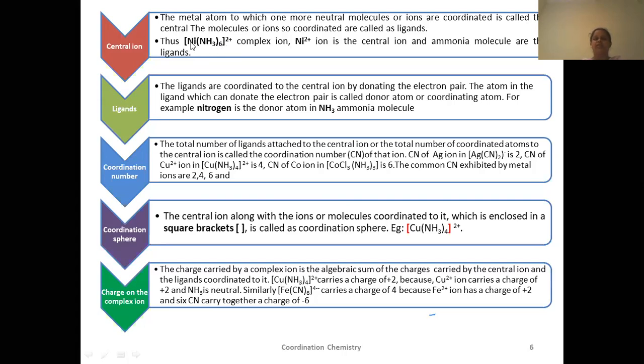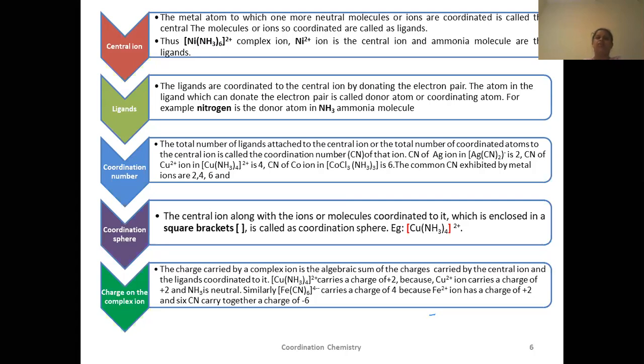The first thing that is written here is the central ion. What is the central ion here? Nickel. And the rest of the following things will be ligands. Okay, what is the next thing here? Is this a metal atom? No, this is ammonia. Therefore this is a ligand here. Here there is only one type of ligand. What is that type? Ammonia. And we all know in ammonia we have one lone pair of electrons. This lone pair of electrons, present on the nitrogen atom, will be donated to the empty d orbitals of nickel to form a coordinate bond.